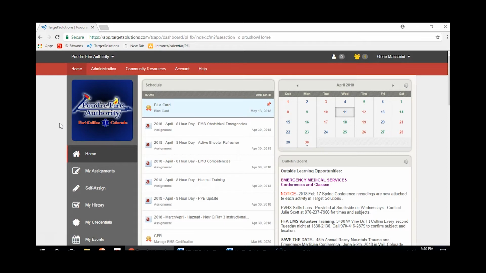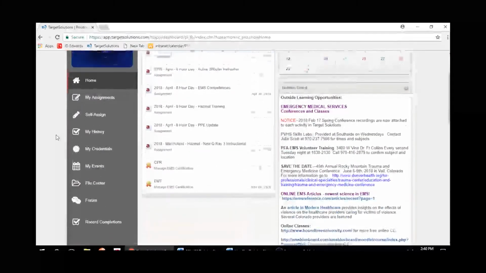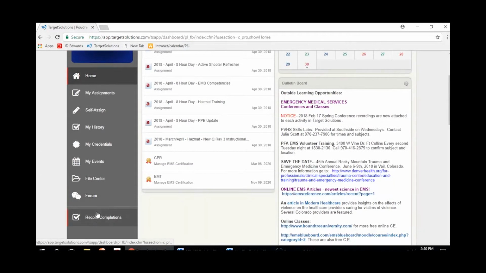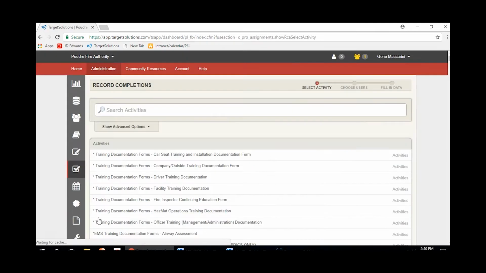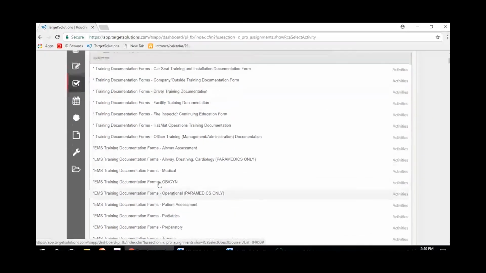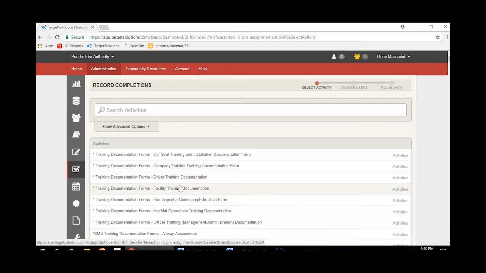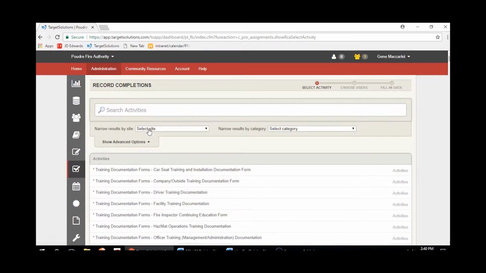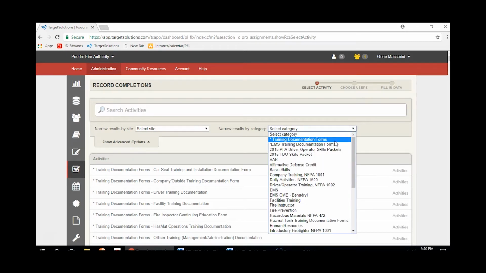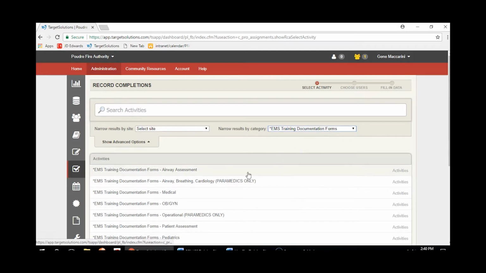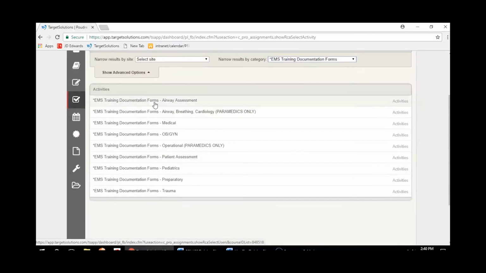So on your home screen, if you do an EMS training on your own, that's not sanctioned, not put on by Poudre Fire Authority, you'll go down to record completions like you normally do. And then you can see that at the top is our typical list of our generic training documentation forms. We created a new category, and all you need to do is just open up this Show Advanced Options, go over here to select the category, and you're going to select the EMS training documentation forms. And then when you pull that up, it's just the forms that relate to EMS.